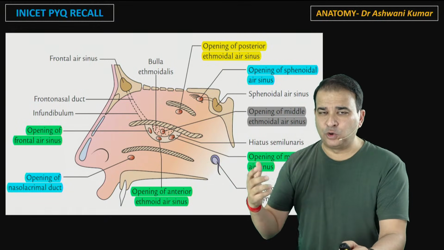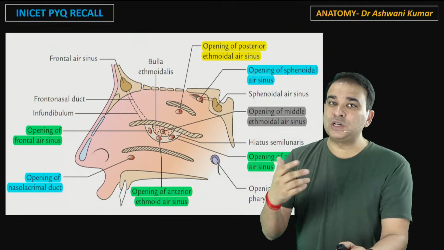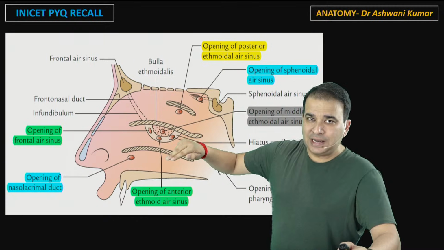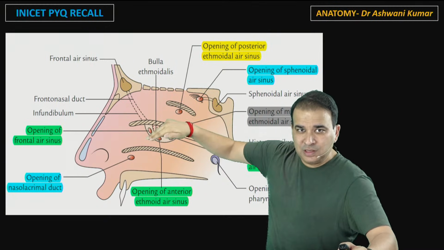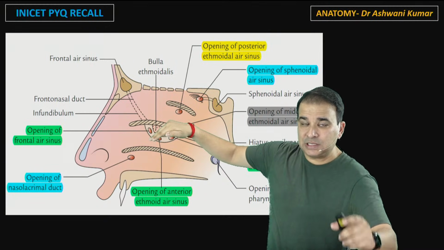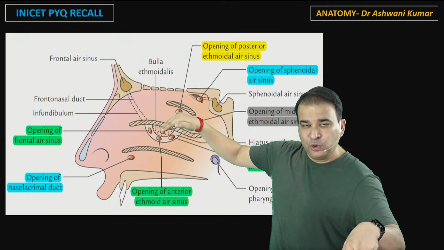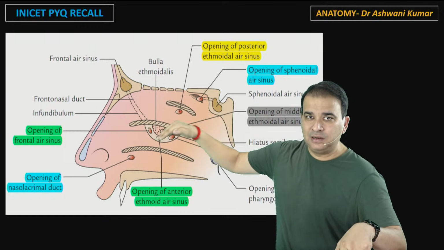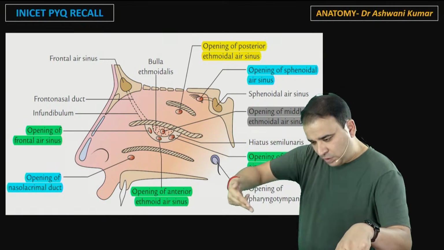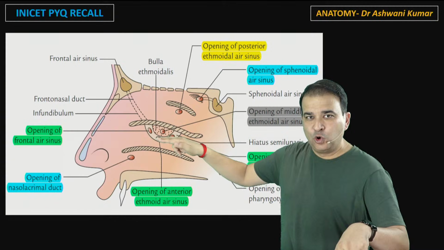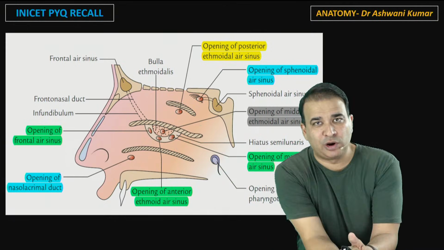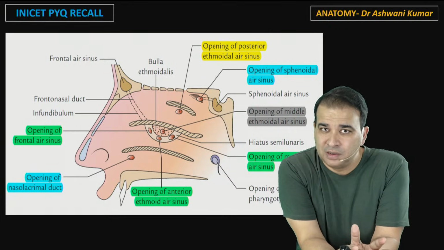Let's look at this a little differently. See, the ethmoidal air sinuses are the ones which are a little confusing here. What I would recommend is that you go through the ethmoidal air sinuses in this direction. When you see this one here, it is an anterior ethmoidal sinus in the hiatus. On the bulla, it is middle, and in the superior meatus, it is posterior. Anterior, middle, posterior. So go like this from below upward. That's the opening for the anterior ethmoidal sinus. On the bulla, it is middle, and then we have the posterior ethmoidal air sinus, which is opening in the superior meatus here.